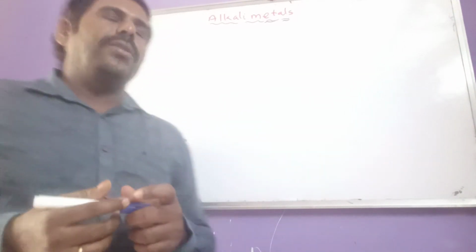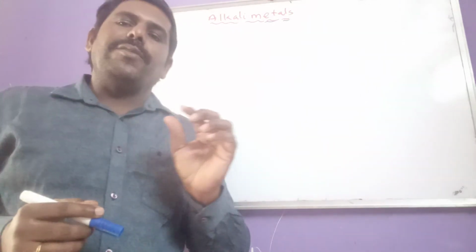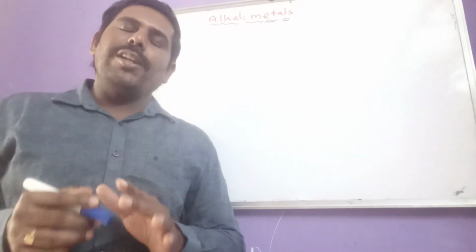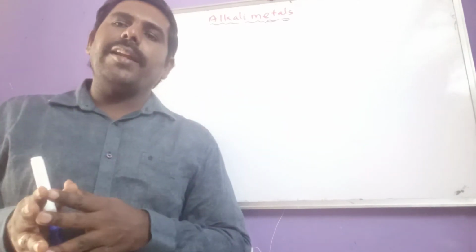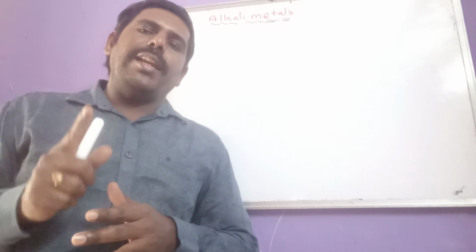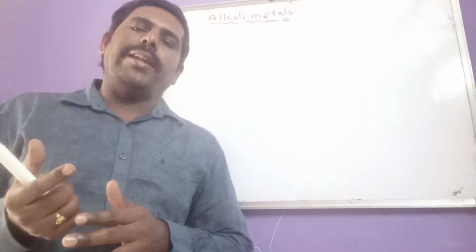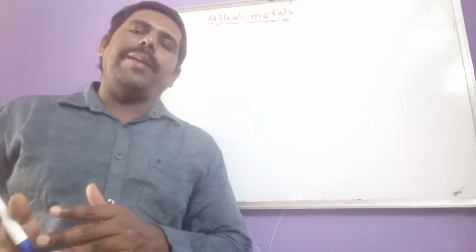Okay, now let us see another important thing here, that is anomalous behavior. Let us see which element shows anomalous behavior. In representative elements, in every group, the first element shows somewhat different properties compared with other elements of the same group.